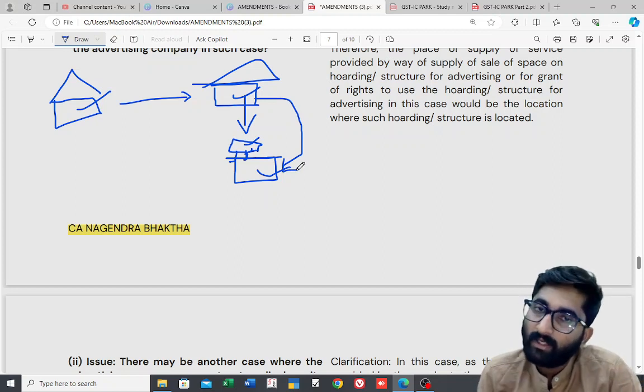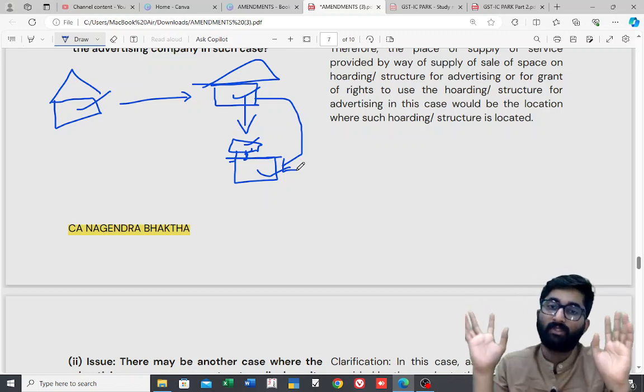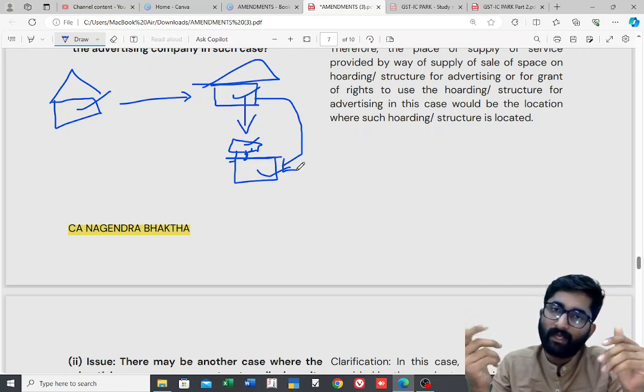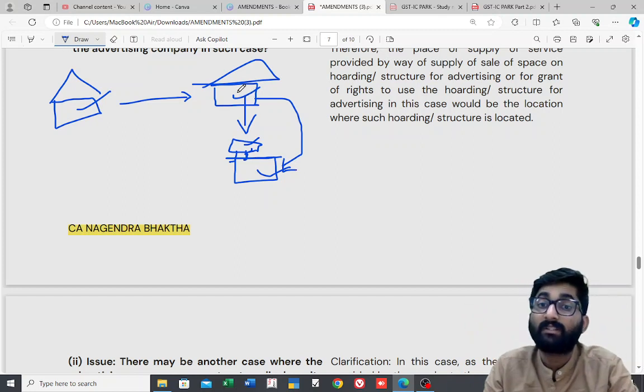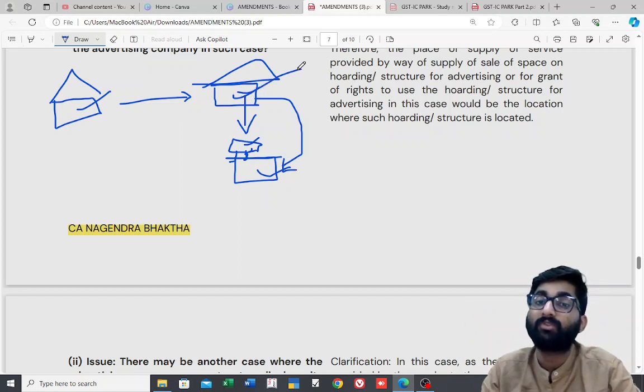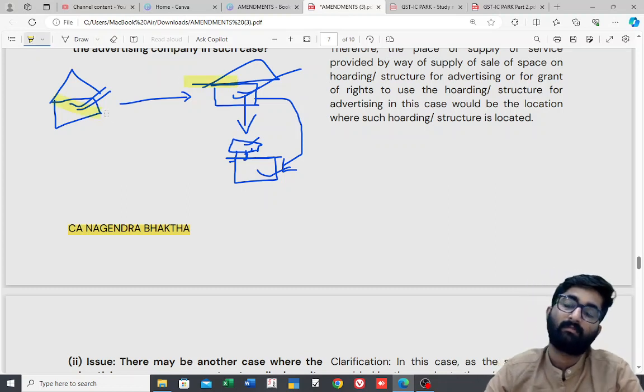They asked me, sir, can you give that holding place to us? We will put the poster. I said yes. Now, who is giving advertisement services? This advertising company is giving services to Bhima Jewelers.